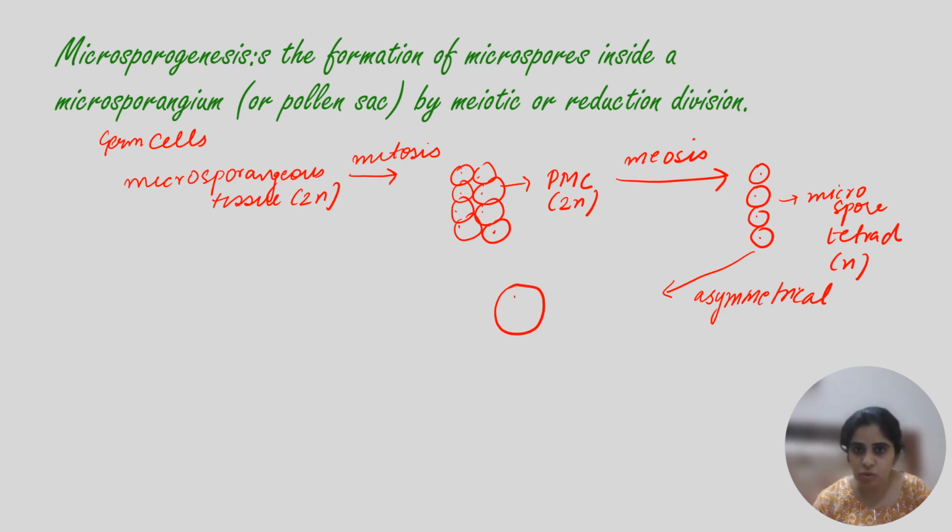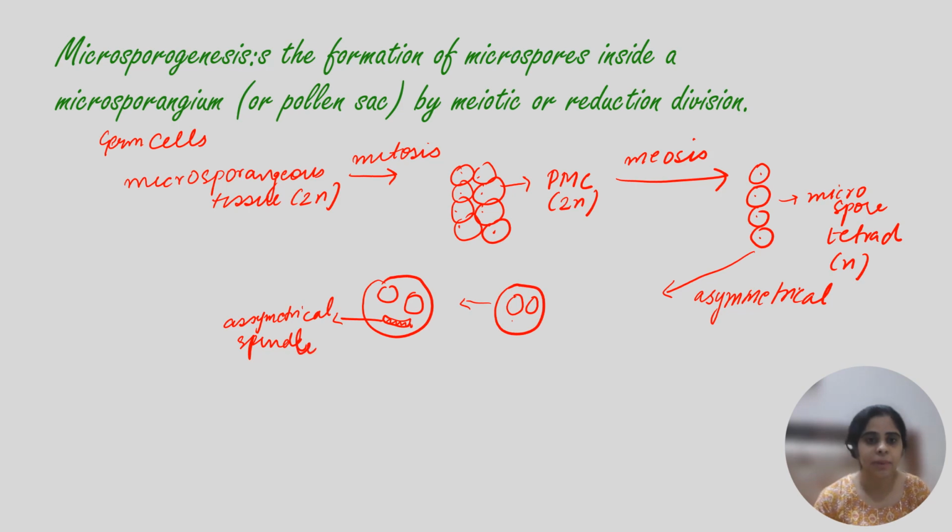पहले बेटा vacuoles form हो जाएंगे. Then there will be asymmetrical spindle formation. And this is the asymmetrical spindle formation. So you remember this thing that there is an asymmetrical mitosis taking place.